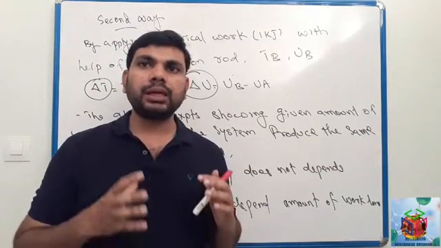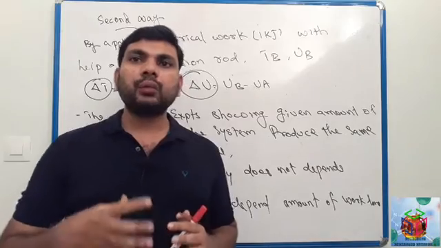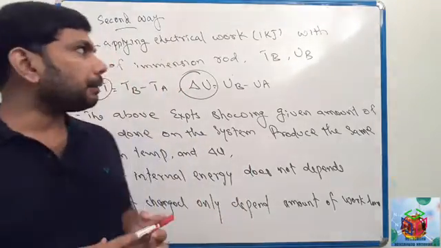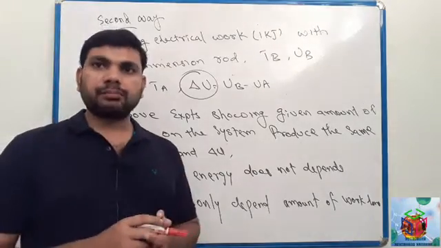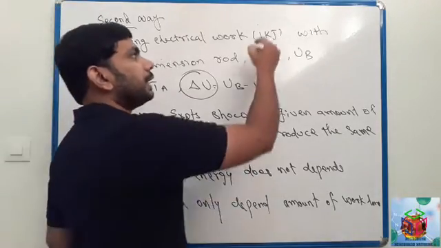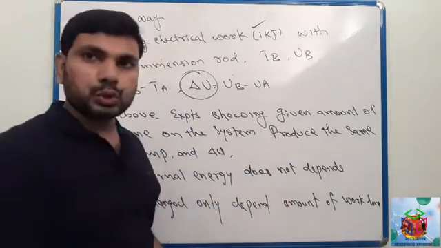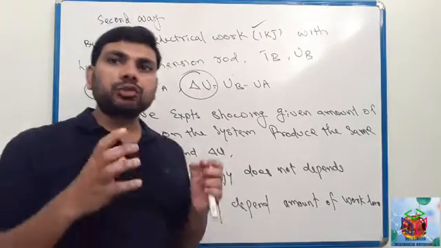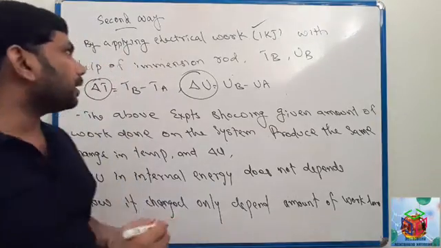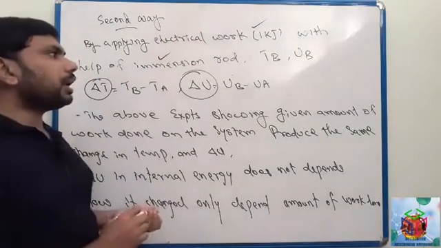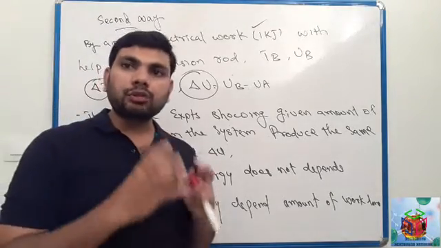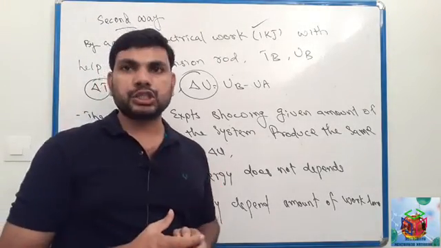Okay, next we have to discuss the second method to change internal energy. In the first case we changed the internal energy with the help of a small paddle. In the second case we will apply some electrical energy, the same quantity as before, 1 kilojoule. With the help of one immersion rod, we will apply electrical energy into the reaction mixture or water.